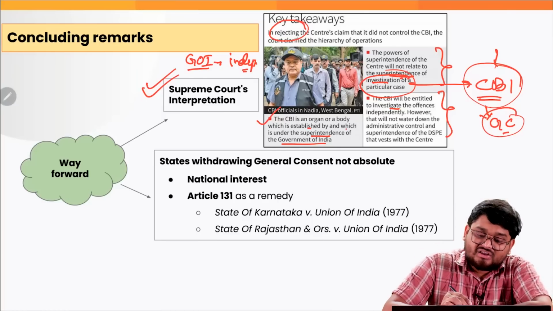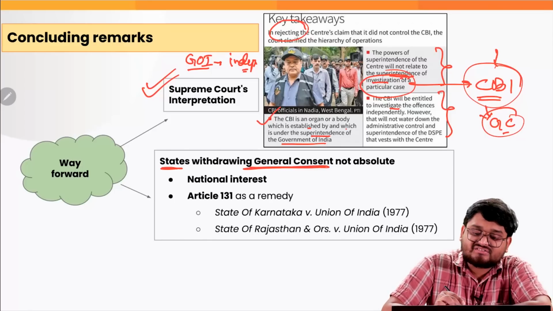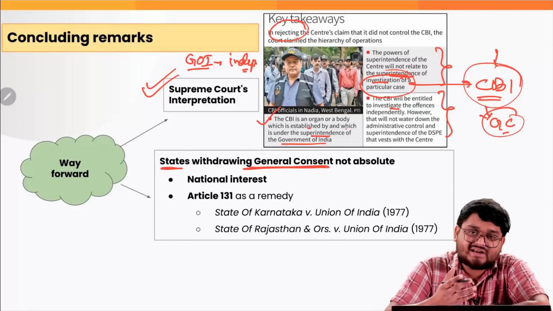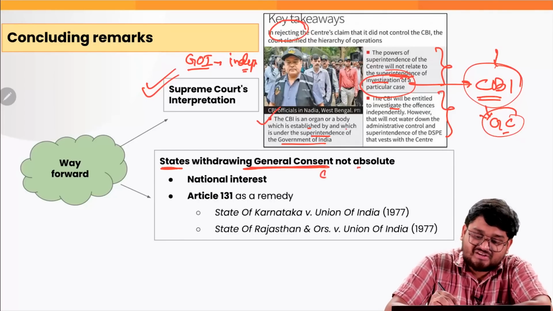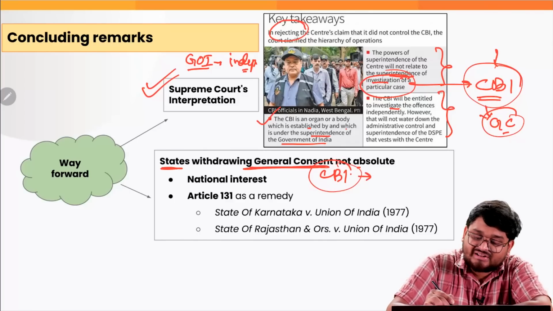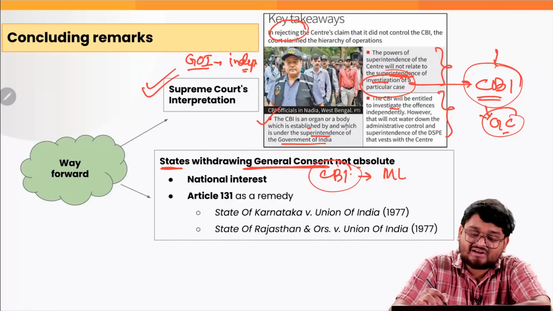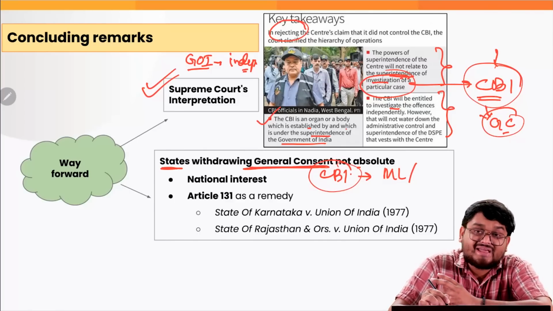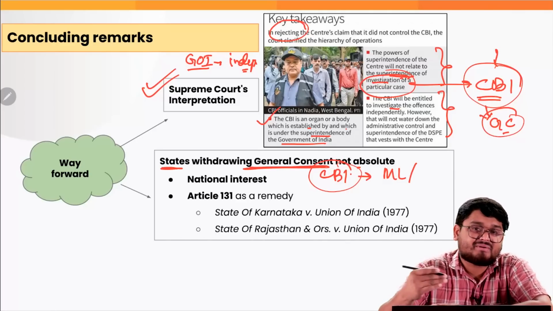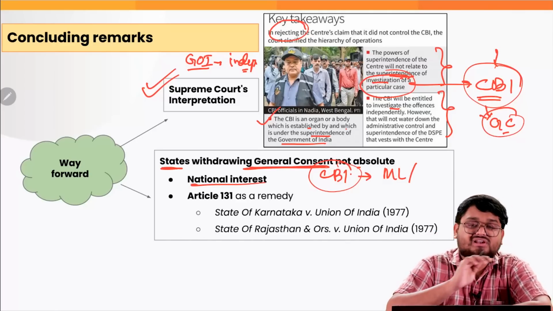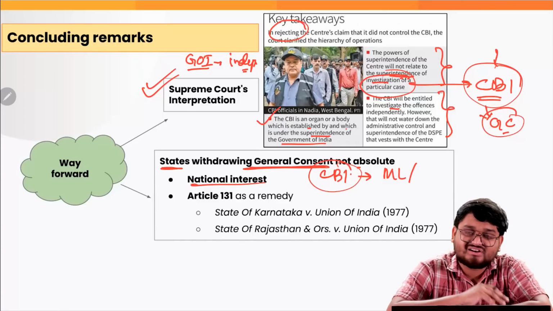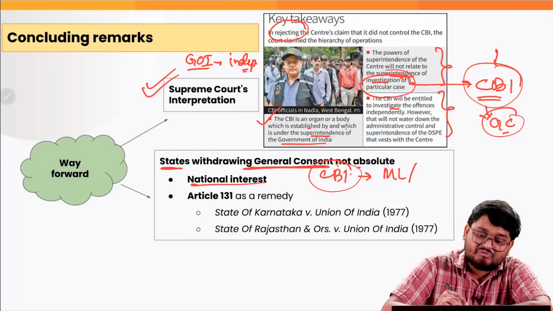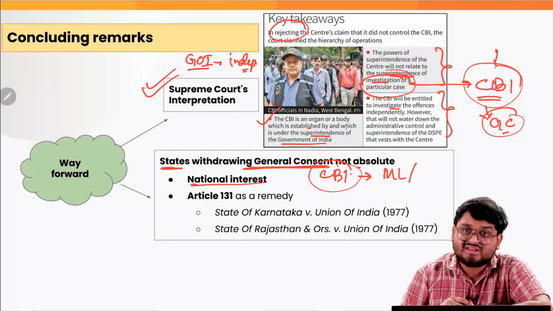And also the states which are withdrawing the general consent, such as West Bengal and Jharkhand, as we have seen here, they are not absolute, correct? So if the CBI needs to investigate some matter that is concerning money laundering, or for example some heinous murder or crime or some rape has happened, now that is in the national interest. In that matter, the states cannot withdraw the general consent. That consent is already given when it comes to national interest cases.